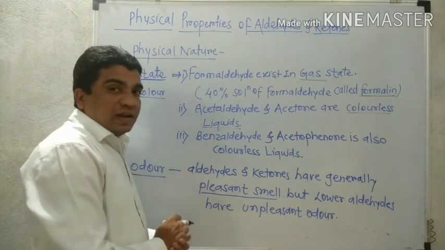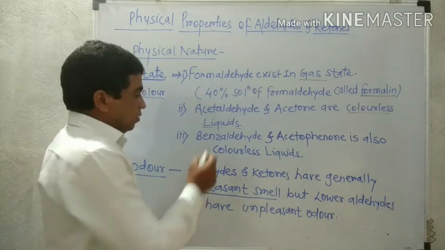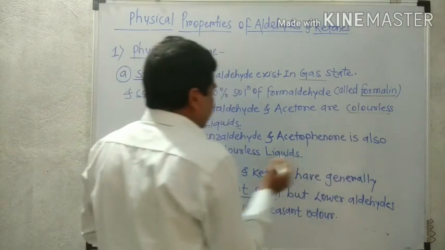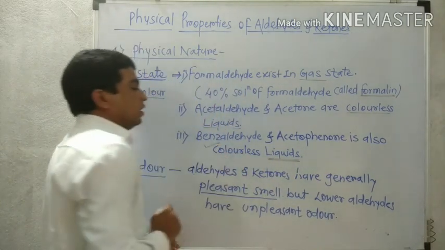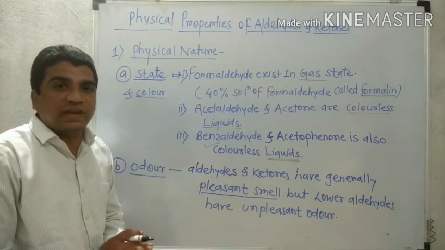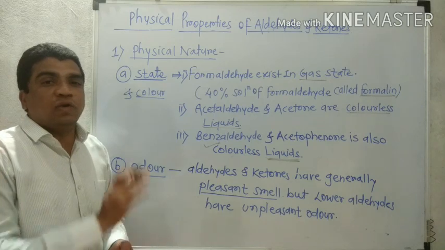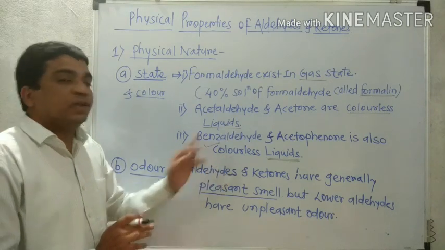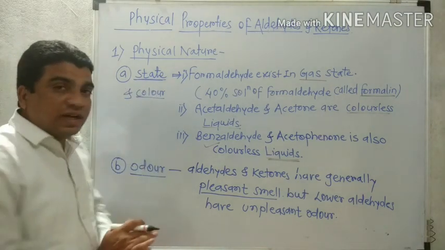Benzaldehyde is an aromatic aldehyde, and similarly acetophenone is an aromatic ketone. Both exist in liquid state but are colorless.